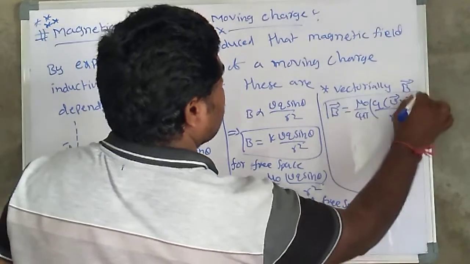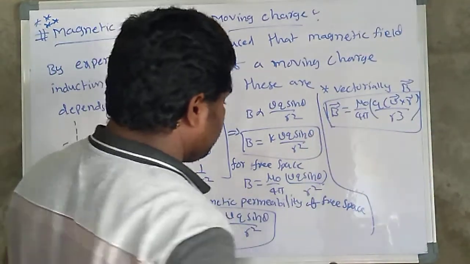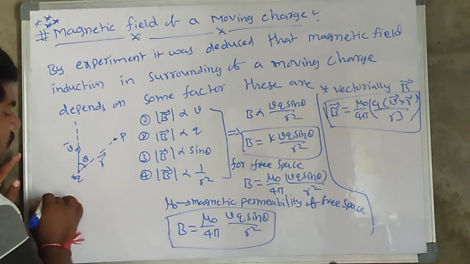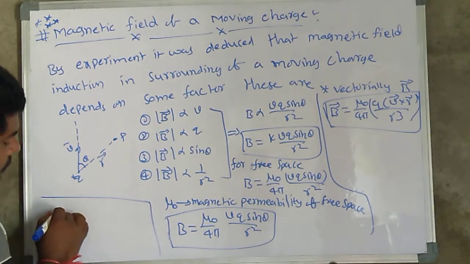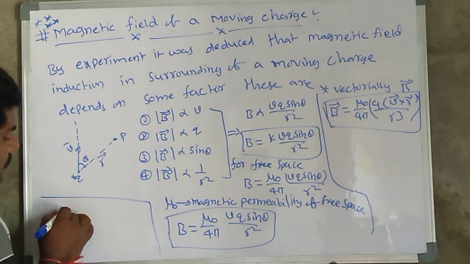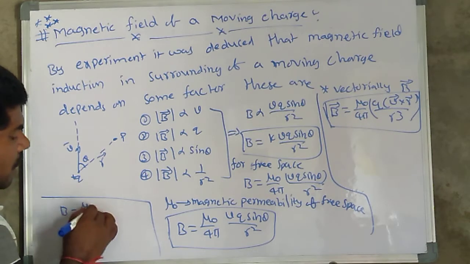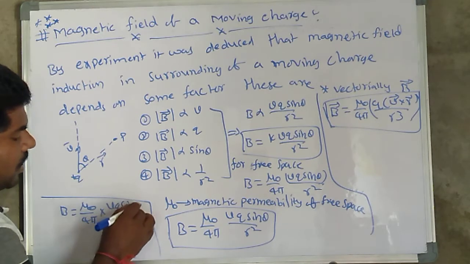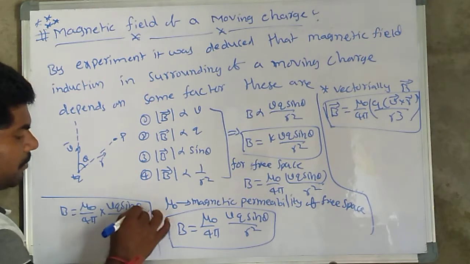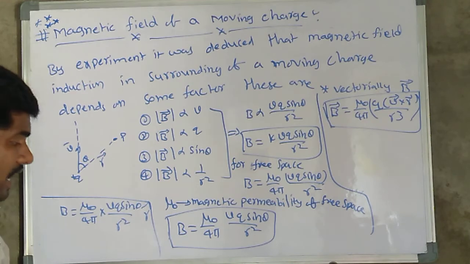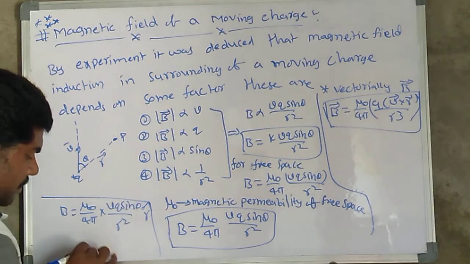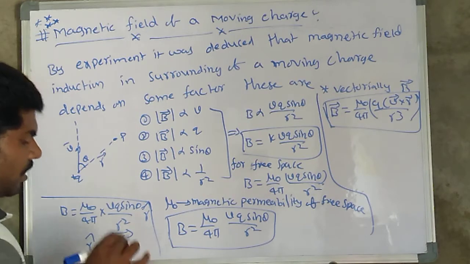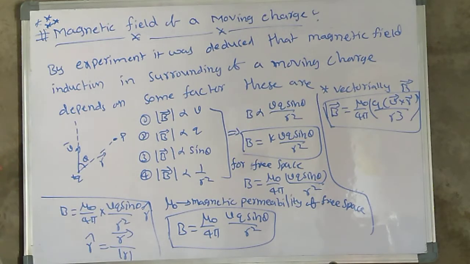You may remember it. So how to connect it in vector form: B is equal to mu naught by 4 pi into V Q sin theta divided by R square multiplied by R cap, where R cap is R bar divided by the magnitude of R, the unit vector.